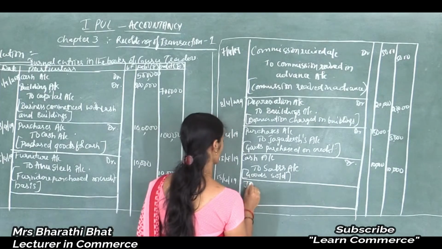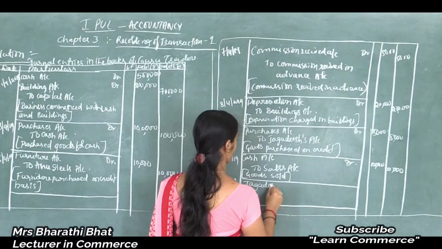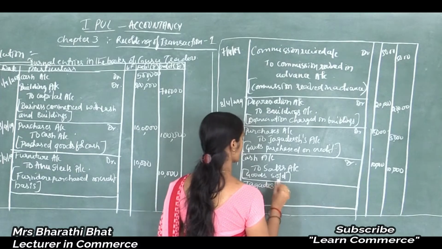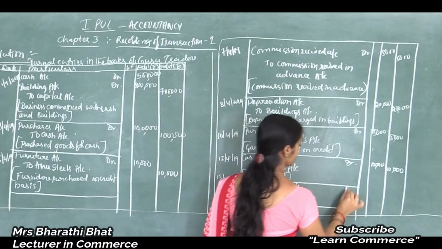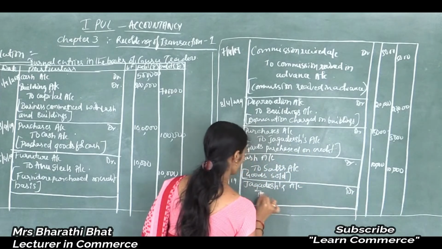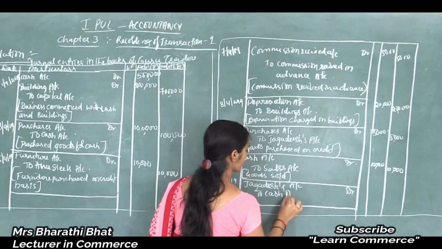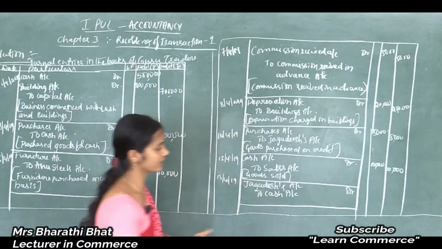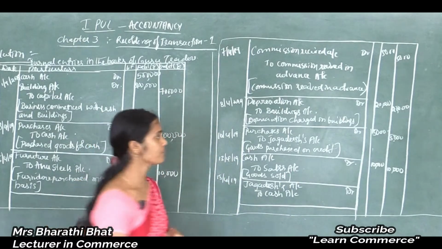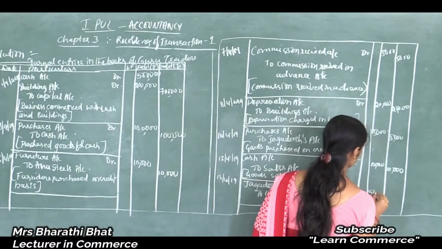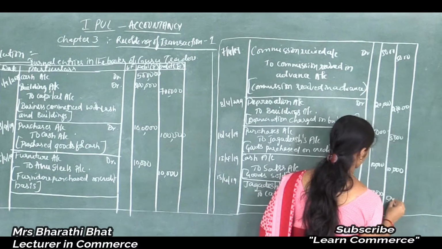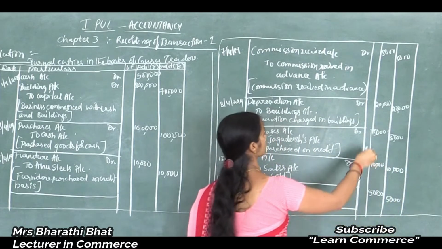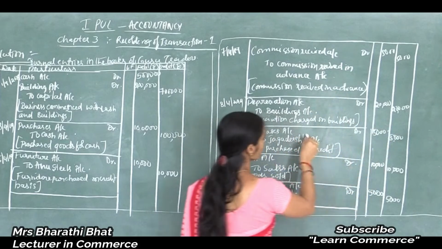So Jagadish account debited to cash account. To pay Jagadish, Guru Traders has to pay some cash, rupees 5,000. Guru Traders purchased goods worth rupees 5,000 from Jagadish.